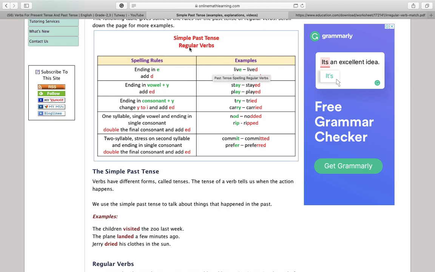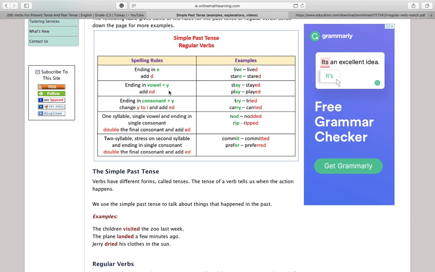But these are some regular verbs, but they have some different forms. So if we have E at the end of the verb, we add D, like live, lived, stir, stirred. Okay? We just add D when we have an E.